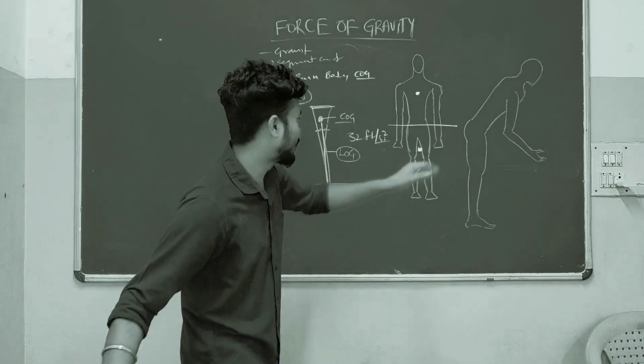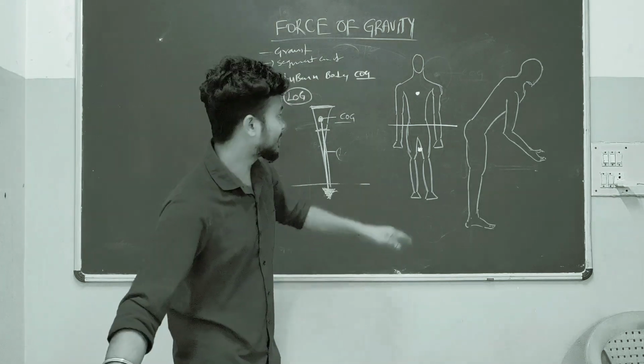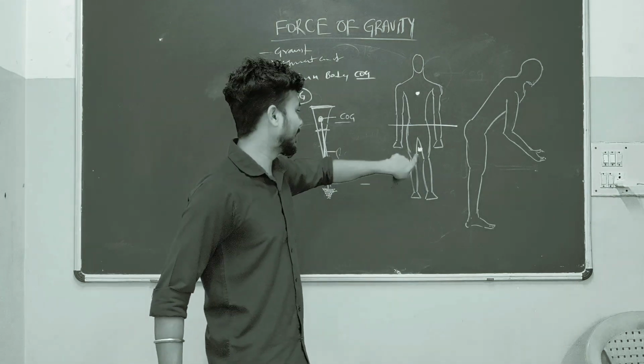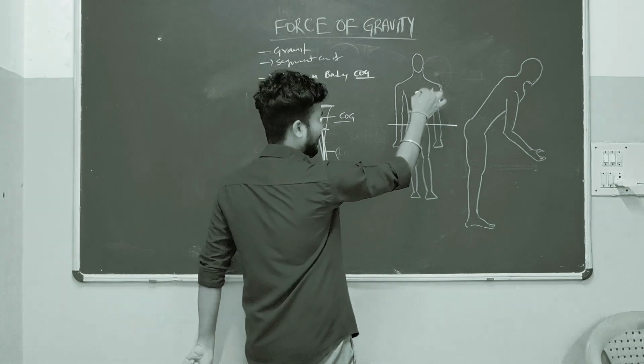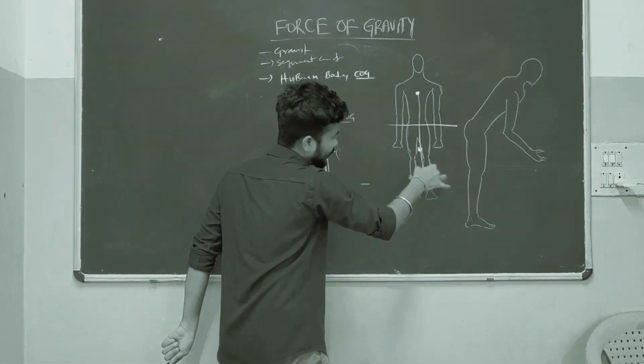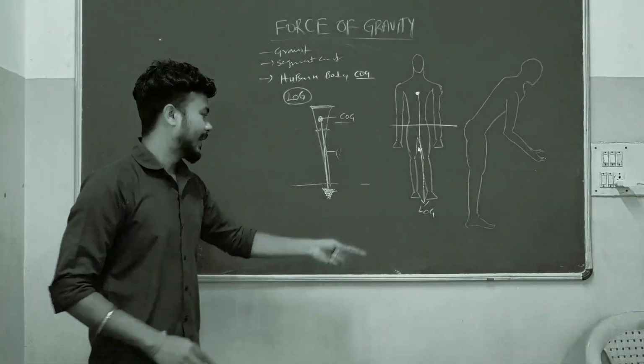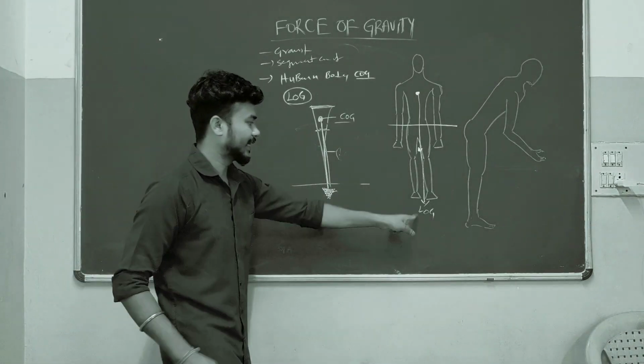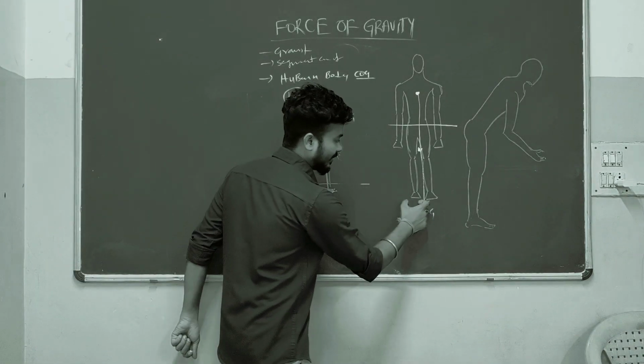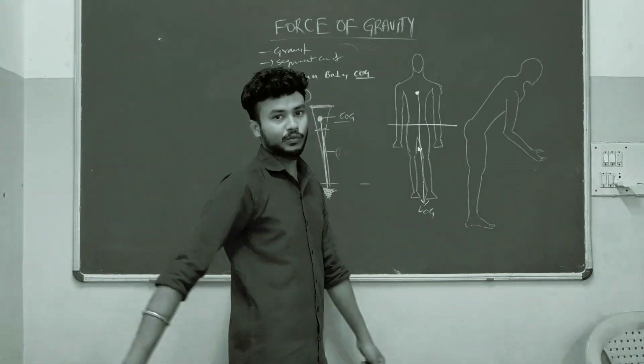Now we will come to this point. Here somewhere the center of gravity will be. With these two points we can draw the line of gravity. This is the line of gravity, and it will fall between the two steps.